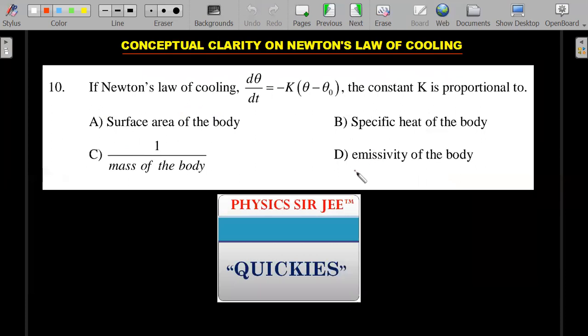So here is my spin of the problem to highlight the point that the constant k is actually not related to only the radiation part. It will contain even the convection idea. So you need conceptual clarity to answer this theoretical question. Please do mention one or more than one may be correct. Try to answer it in the comments below. I'll come up with the solution of this in the PHYSICSSIRJEE quickies very quickly.